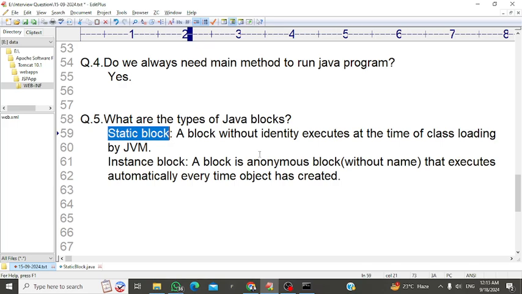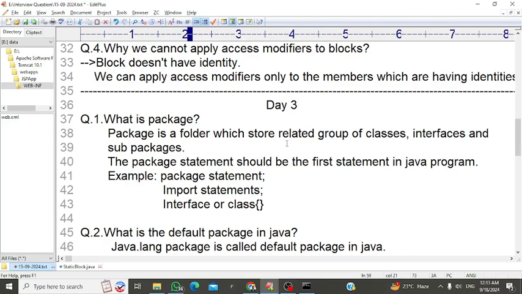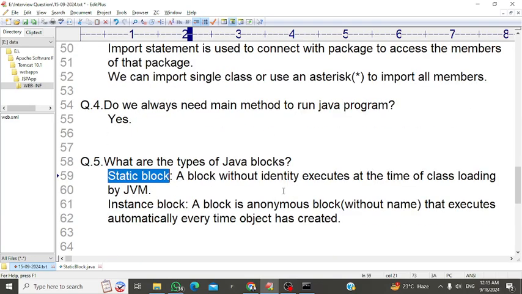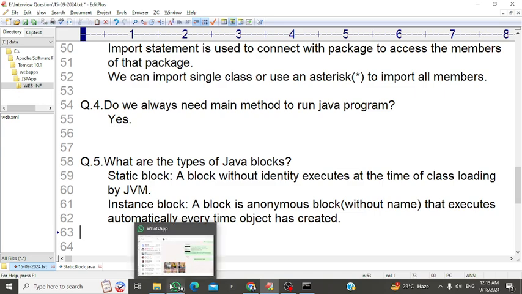Okay, so thank you guys. Today we covered 5 questions. Tomorrow onward we will see the actual OOPs questions, meaning what is OOPs, what are the principles of OOPs, what is a class, what is an object, and what are the characteristics of an object, and like this, there are so many questions.